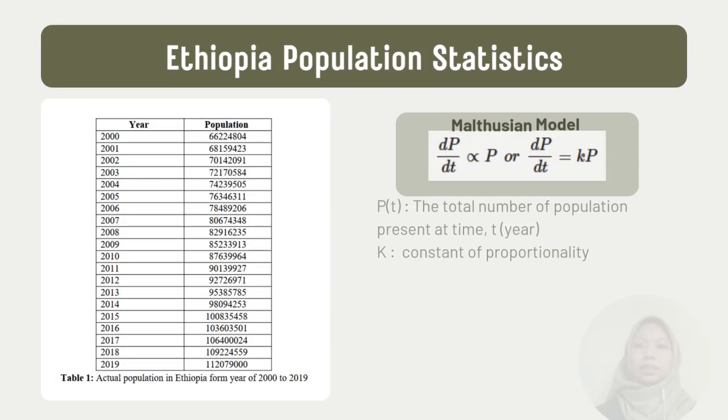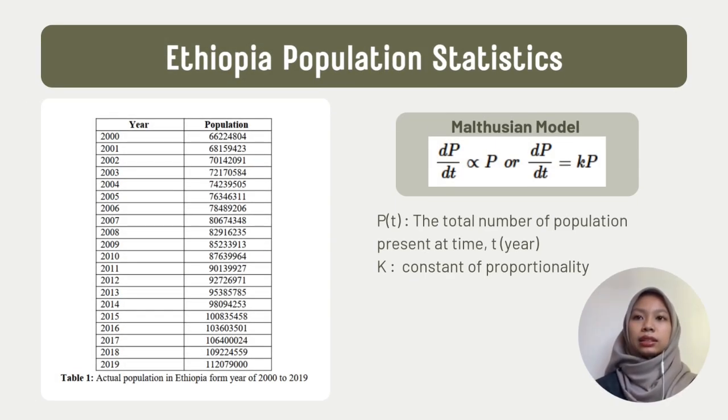Okay, first of all, this is the Ethiopia population statistic. The data was obtained from Ethiopia population statistic, where we observe the number of populations from year 2000 to 2019. According to the data tabulated in table 1, the number of populations continues to rise from year to year.